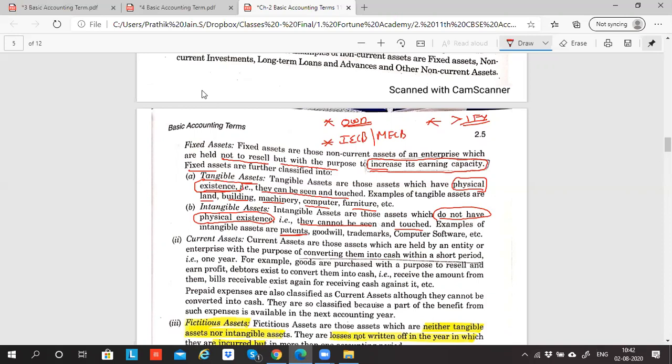Let's suppose that I have created a drug for COVID-19. Let's assume that I'm a scientist who has created a drug for COVID-19. I only know how to create the drug.